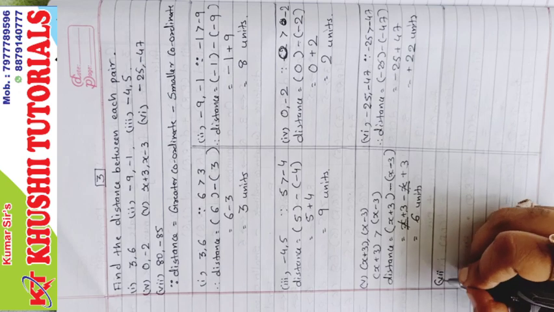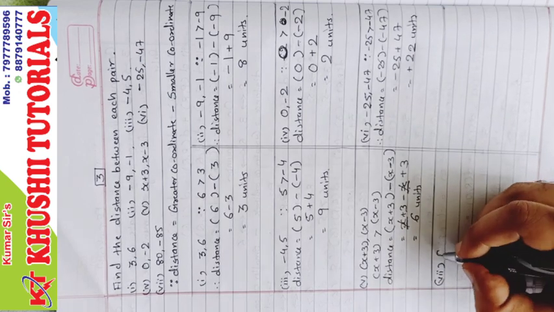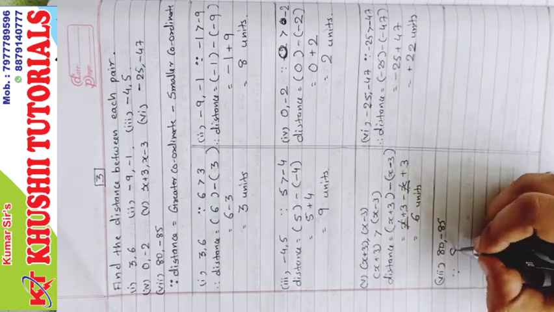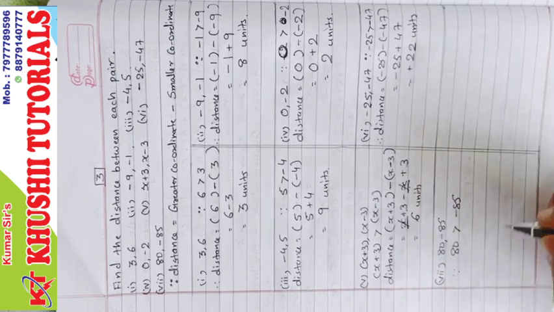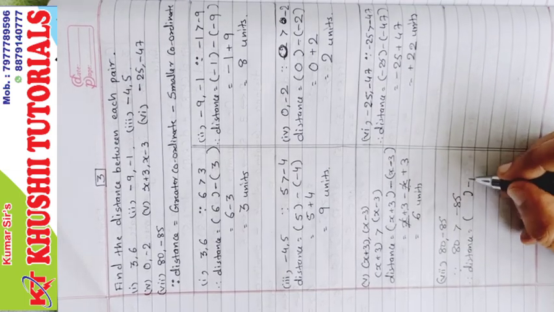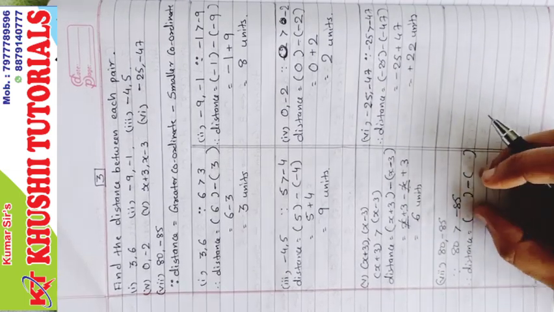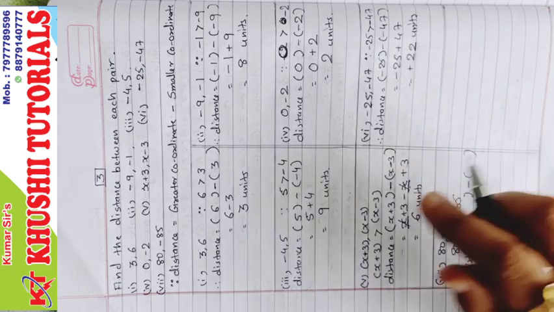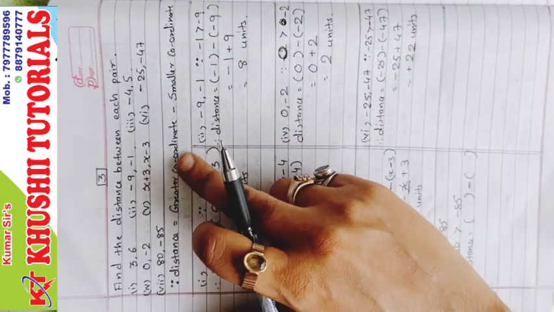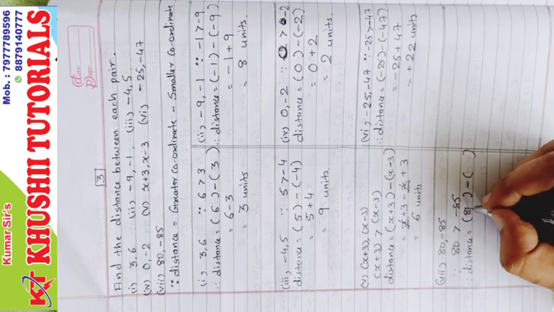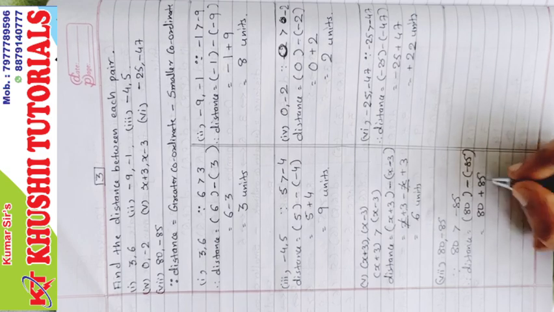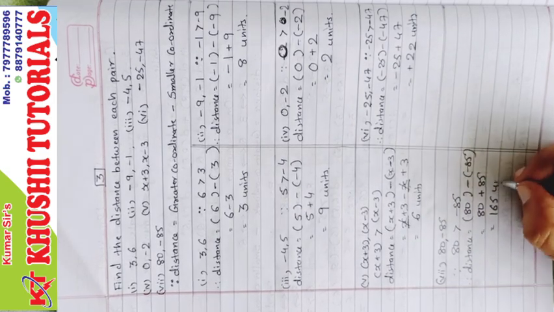Number 7. The seventh one is 80, minus 85. Since 80, a positive number, is greater than a negative number, the distance equals greater coordinate minus smaller coordinate. Now why am I not writing the formula? Just to remind you, I have already written the formula above, because all the sums use the same formula. The greater coordinate is 80 and the smaller one is minus 85. 80 minus minus 85 becomes 80 plus 85, which is 165 units.